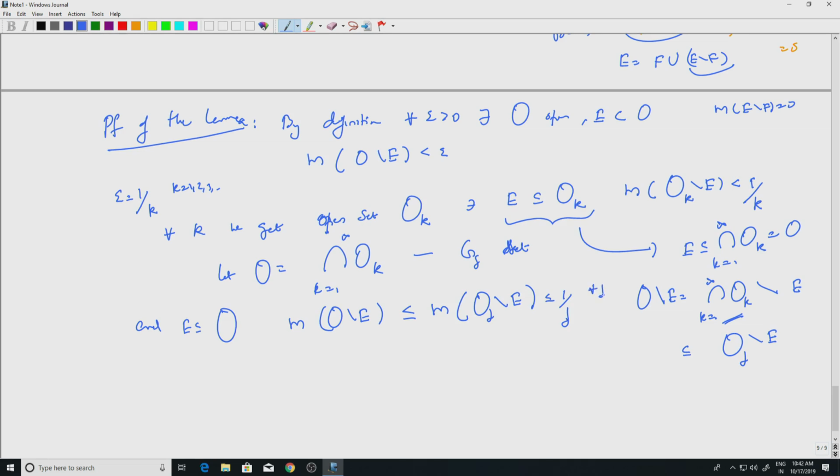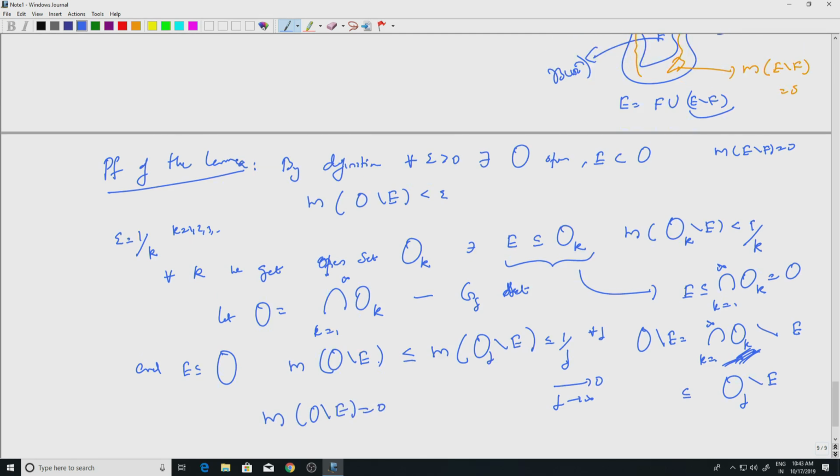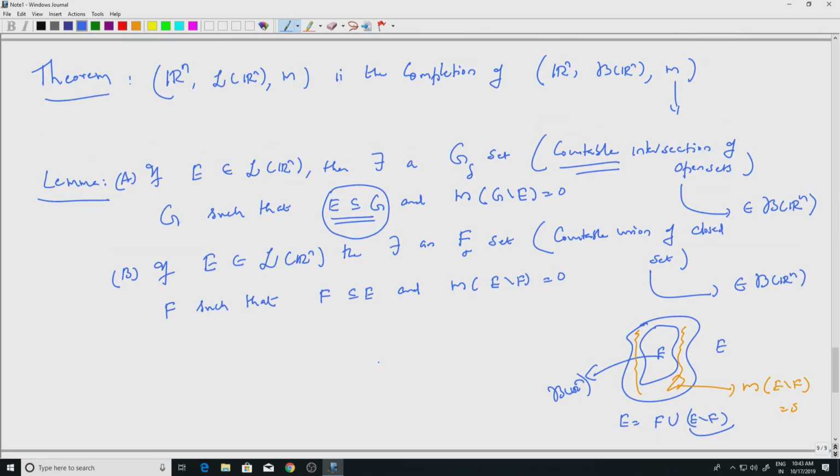I can choose any set from here, and that will give me 1 by j, which goes to 0 as j goes to infinity, which means the measure of O minus E is 0, which is precisely the first statement of the lemma.